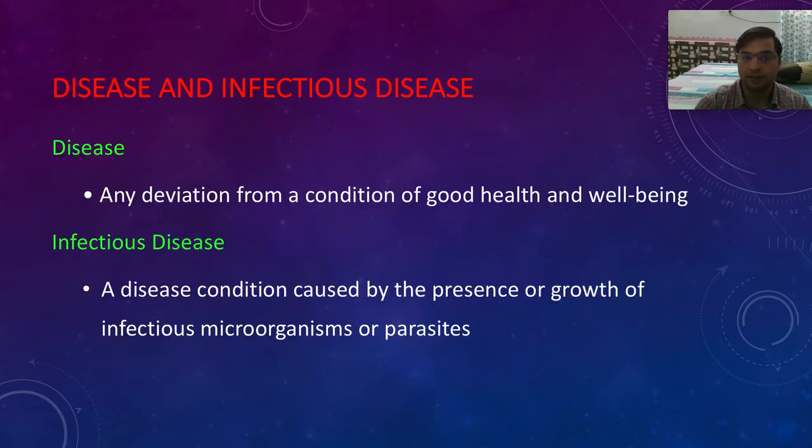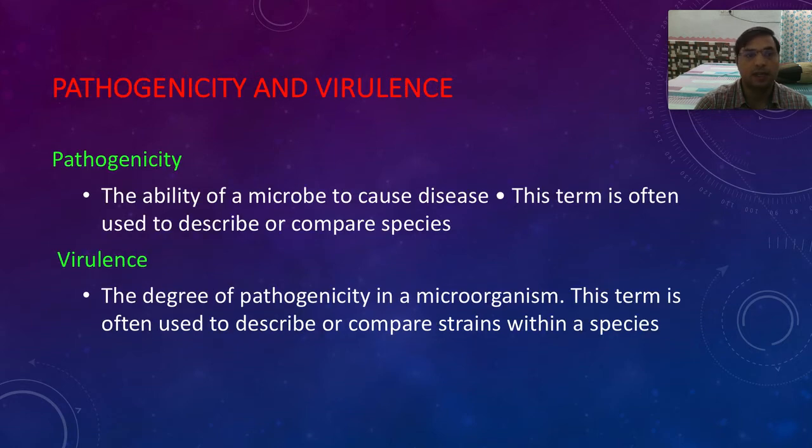Then definitions. Disease, right? You know what a disease is. Infectious disease, hardly makes a difference. Then pathogenicity and virulence. Pathogenicity is the ability of a microbe to cause a disease, and virulence is the degree of pathogenicity in a microorganism. This term is often used to describe or compare strains within a species. For example, if I compare one strain of bacteria with another strain, how effective they are at producing disease is called virulence.